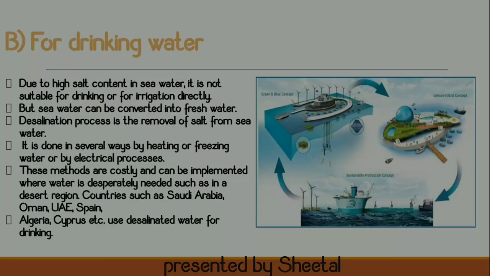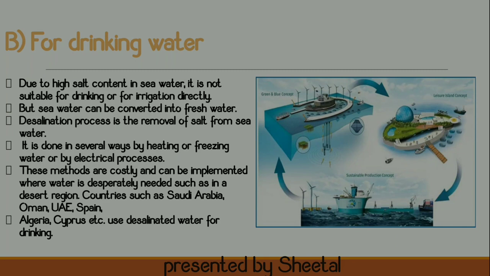Now the next is drinking water. As we all know, the ocean is completely covered by water. Due to the high salt content in the sea, it is not suitable for drinking or for irrigation directly. But sea water can be converted into fresh water. That process is called desalination.